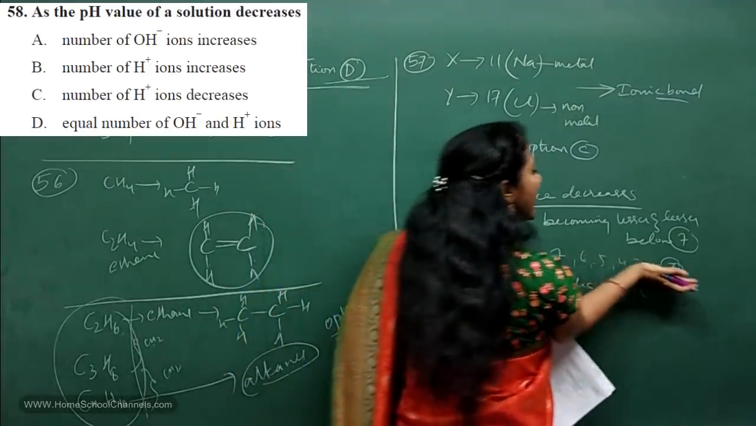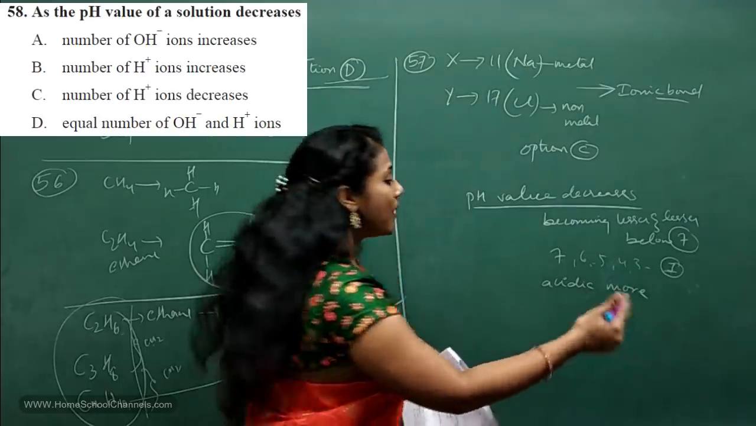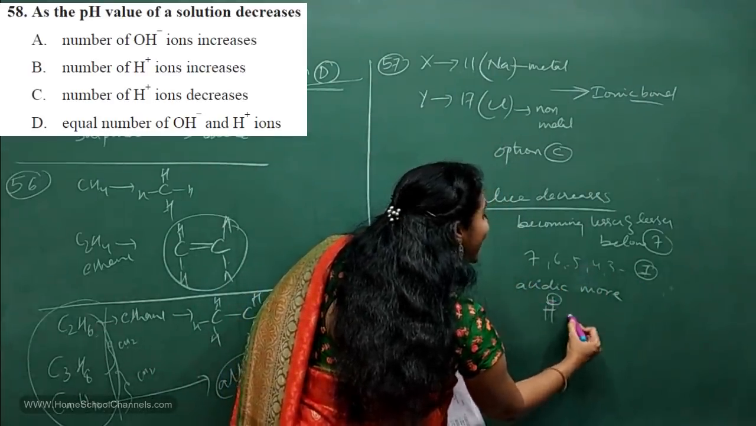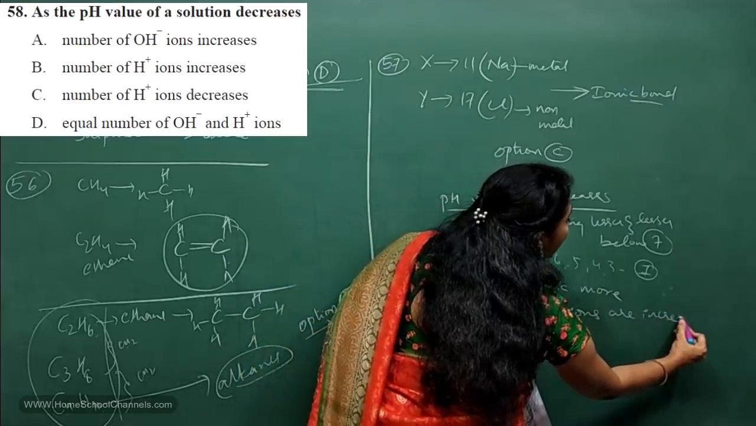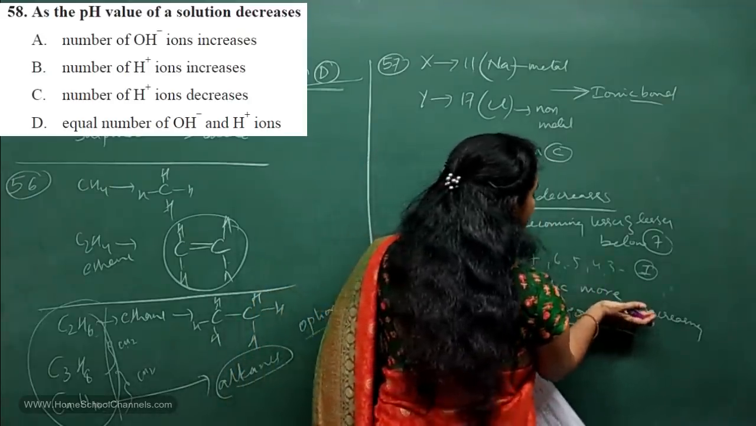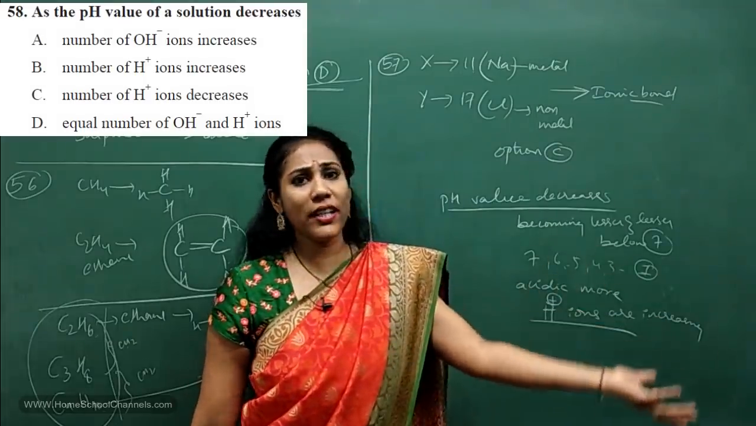So pH value decreases means what? Acidic nature is increasing more and more. Acidic nature increasing more and more means what? H plus ions are increasing. So as H plus ions increase, we say the acidic nature is more. More H plus ions, more acidic we say.